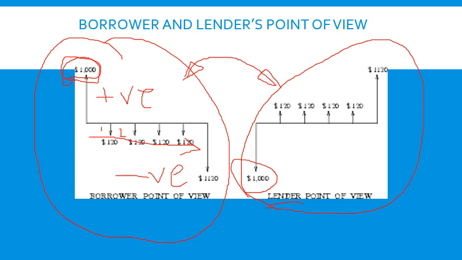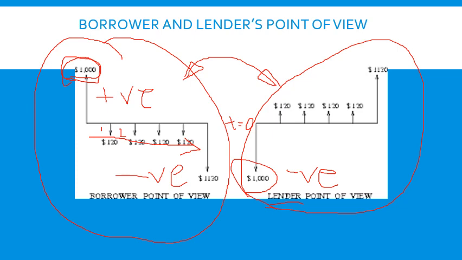This person or organization will lose this 1000 rupees, and hence it is termed negative to him in the initial stage at t equal to 0. This is today.